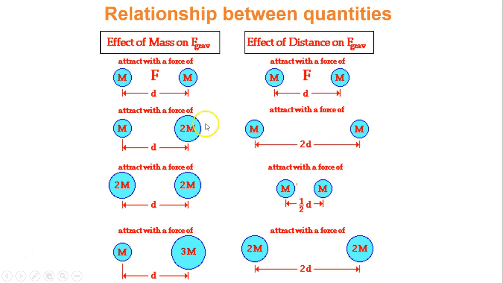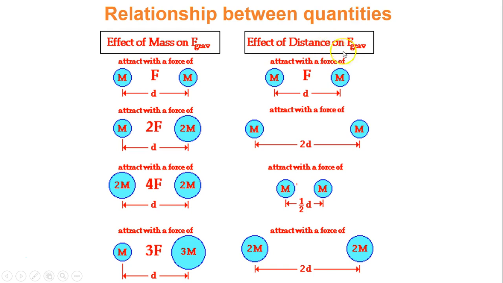Let's take a look at this example, relationship between quantities. Effect of mass looks at this. It's directly proportional to the product of the two, m and m. If one doubled, then the force would double. If both double, the force becomes 2 times 2, which becomes 4F. If one doesn't change, and the other one triples, the force would triple.